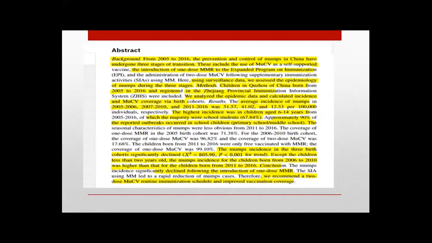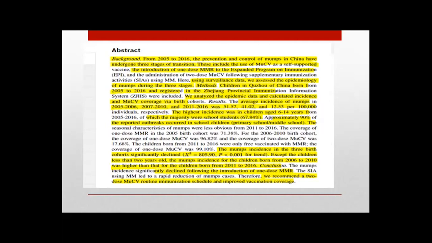The coverage of one dose MMR in the 2000 birth cohort was 71%, and in the 2005 to 2006 birth cohort, the coverage of one dose was 96%, and the coverage of two doses was 17%. The children born from 2011 to 2016 were pre-vaccinated only with MMR, and the coverage of one dose was 99%. Therefore, the study concluded that the mumps incidence in the three birth cohorts significantly declined when vaccination coverage increased, except in children less than 2 years old.